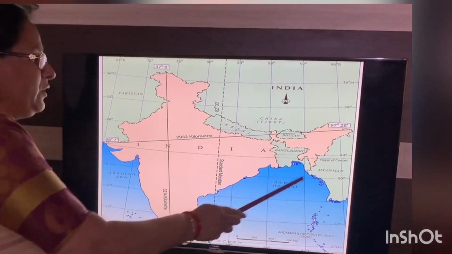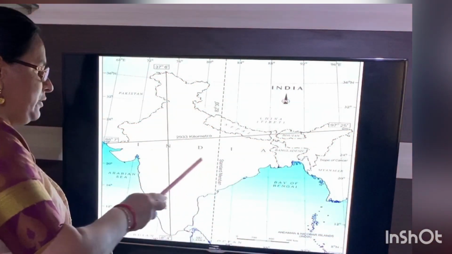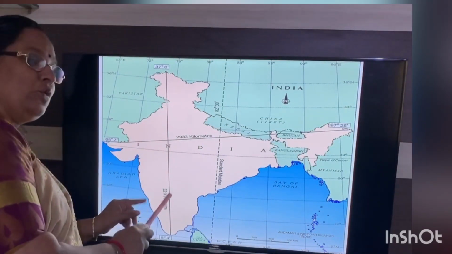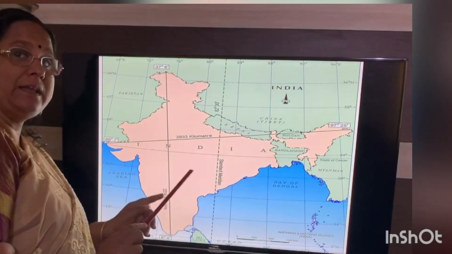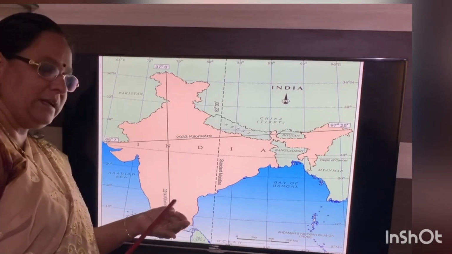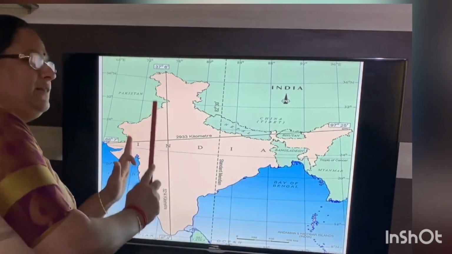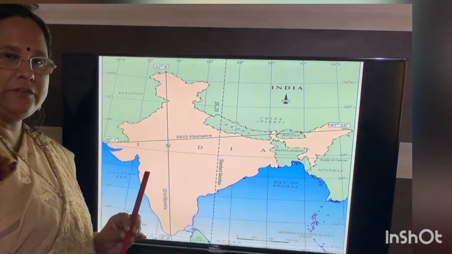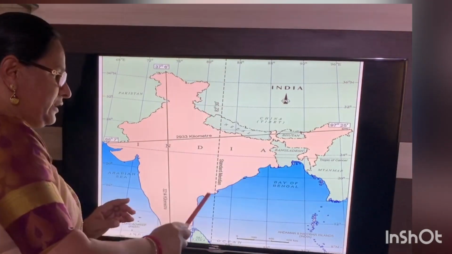And next, two important lines. First, Tropic of Cancer. Tropic of Cancer is a latitude line which divides India into two equal halves. It is 23.5 degree. It is a latitude line which divides India into two equal halves. Is that clear, children?